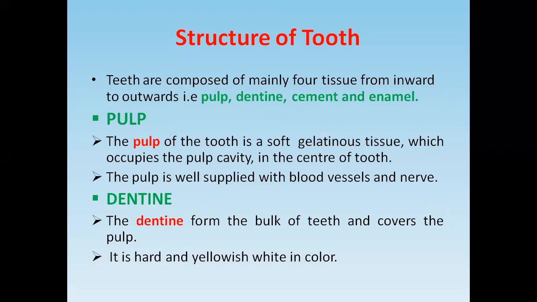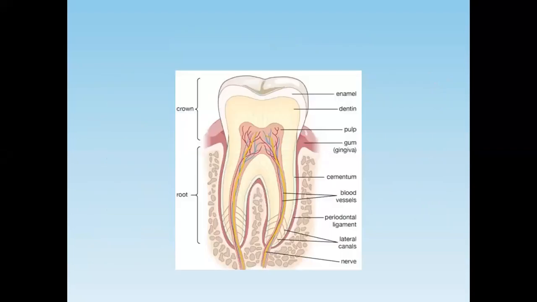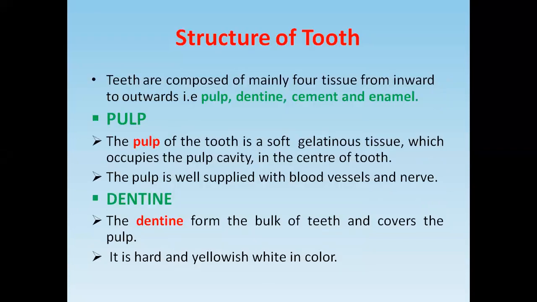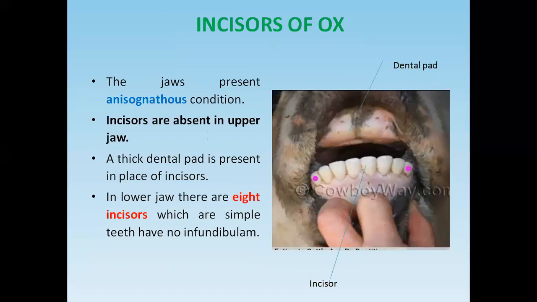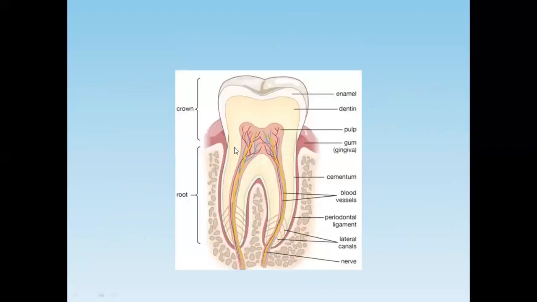Okay. Now the structures of the tooth. If you look at the structures of the tooth from the internal to the external aspect, they are the pulp, dentin, cementum, and the enamel. Now you see here, this is the pulp, this is the dentin, this is the enamel.